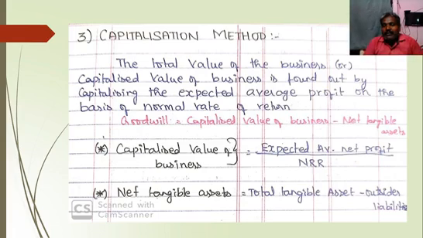Capitalized value of business minus net tangible assets. What is the formula for calculation of capitalized value of business? Expected average net profit divided by normal rate of return. Net tangible assets means total tangible assets minus outsiders' liabilities.